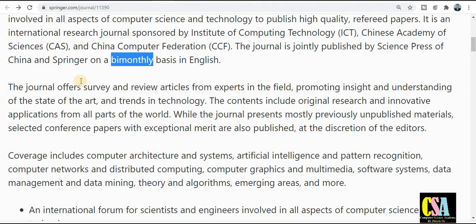What types of things does this journal cover? The first one is the survey paper. You can submit your research paper, survey paper, or review article from an expert in different fields. The content includes original research. If you have prepared your research paper as a survey paper or review paper, you can publish it in the field of computer science.